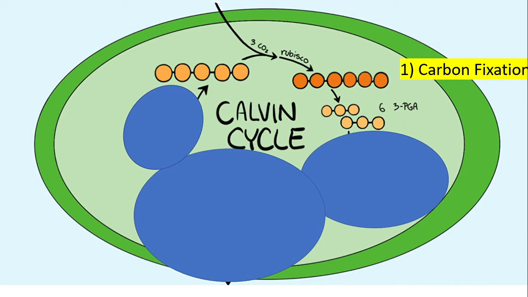So let's start with the first part. Also, the Calvin cycle happens in the stroma. And the whole purpose of it is to make glucose for the plant, or sucrose and sugars like that, for the plant to grow and make fruit and flowers and things like that.